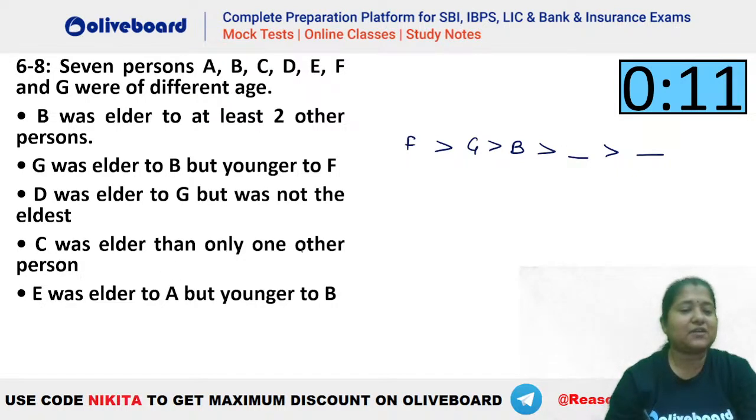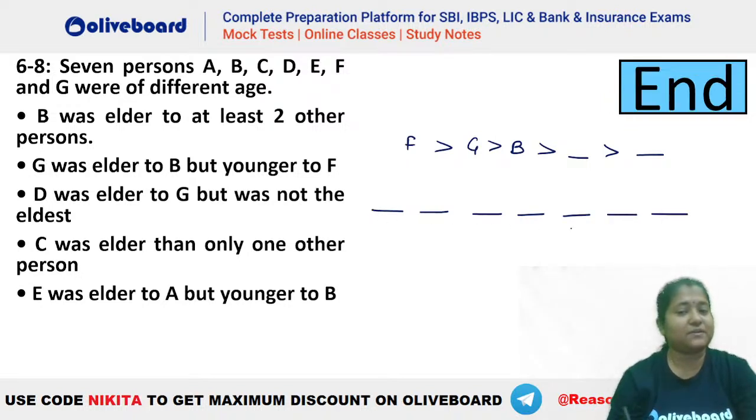C was elder than only one other person. So C has to be elder to only one other person. That means, let's say if we have 7 persons in here, 4, 5, 6 and 7. So 7 persons in here. That means C is elder than only one other person. So C has to be this person. Okay, this will be your C.